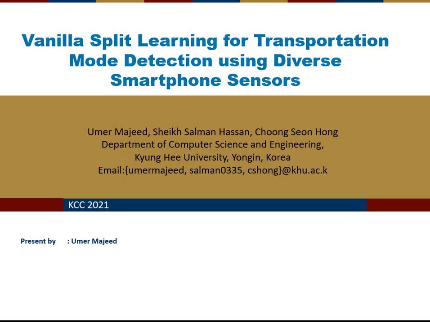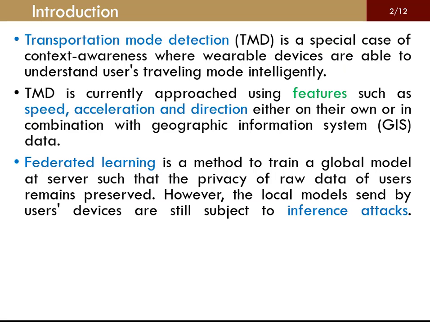using diverse smartphone sensors. Let's start with some background domain knowledge. Transport mode detection is a special case of context awareness where wearable devices are able to understand the user's living mode intelligently. Transport mode detection is currently approached using features such as speed, acceleration, and direction, either on their own or in combination with geographic information systems data.